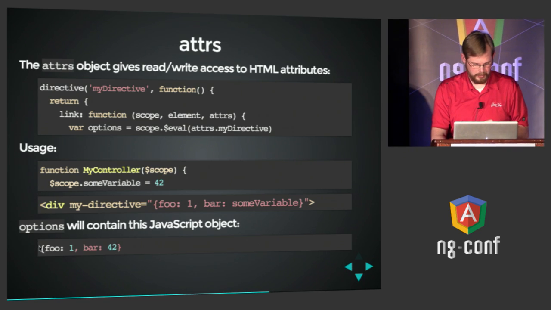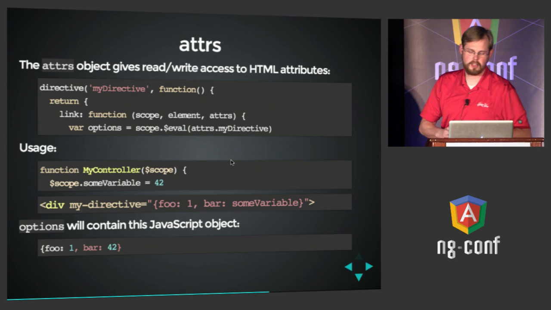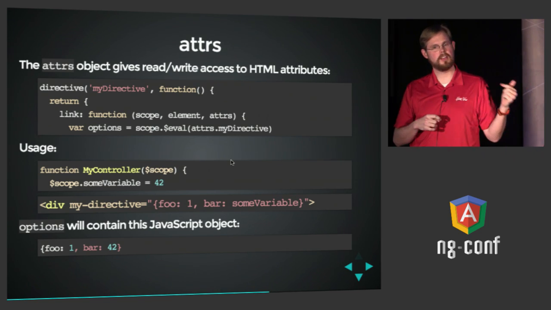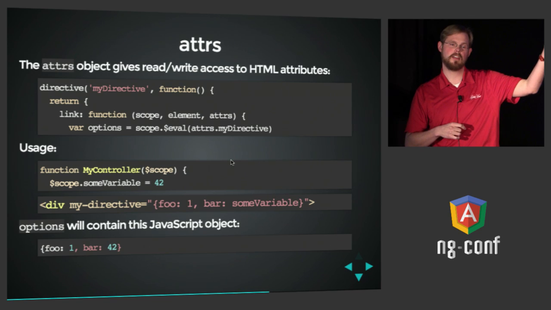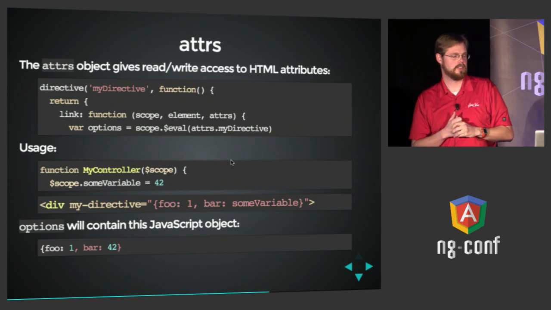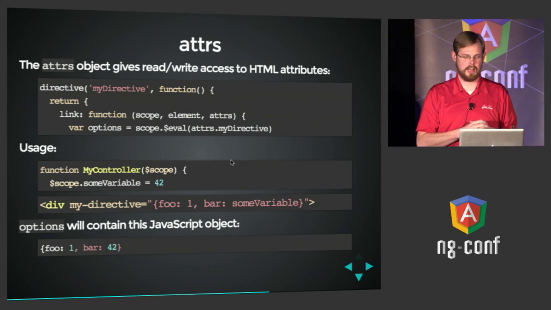And then in this case, it'll end up being foo with a value of 1 and bar with a value of 42. So this can be a little confusing, so I think it's worth going over again. But the scope here is actually the scope from the enclosing environment. Note the directive in this case does not have its own scope. So it knows how to use that scope to evaluate any expression you give it as an attribute value.